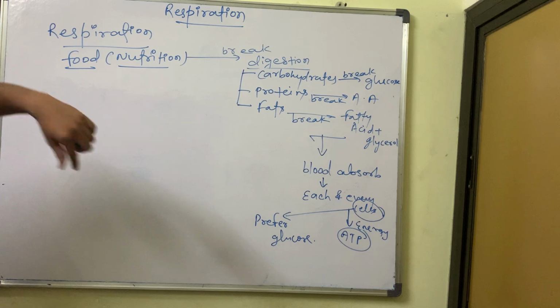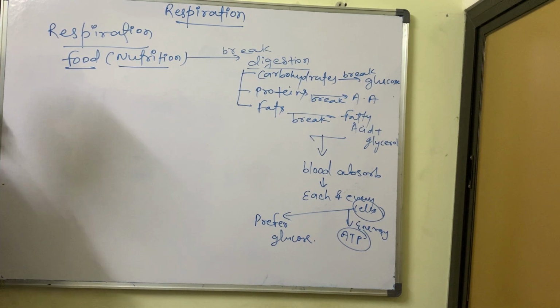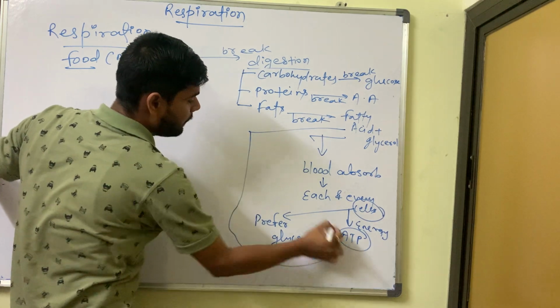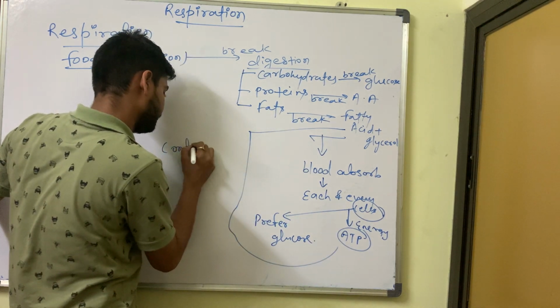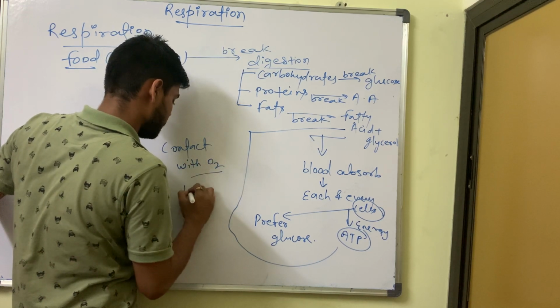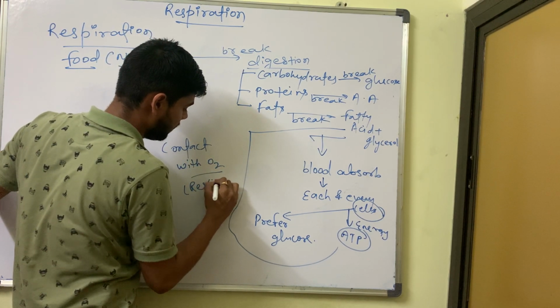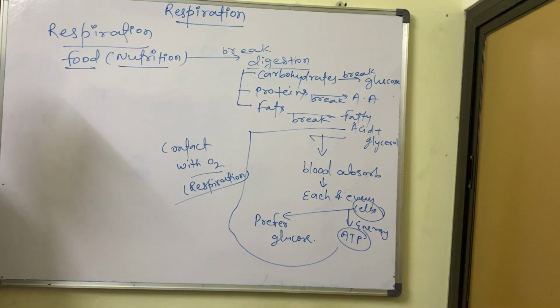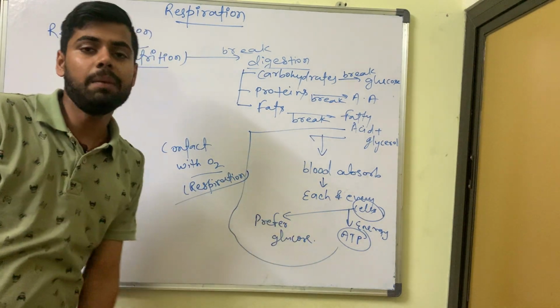So next point, how will this happen? How will it be absorbed? When this food comes in contact with oxygen, it means when we are doing respiration, at the same time this food also comes in contact with it. At that time ATP will be produced.